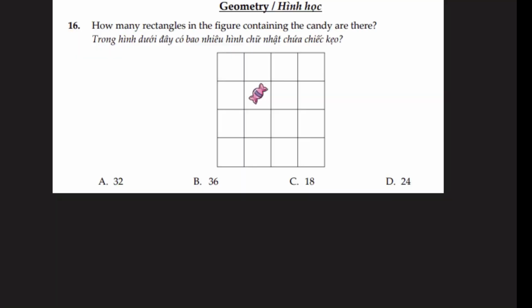Question number 16, and we are starting our geometry section for this paper. How many rectangles in the figure containing the candy are there? Now you can physically draw the squares and rectangles around the candy and count the numbers, but there is a trick to solving these kinds of questions, and these kinds of questions appear in a lot of Olympiad exams and competitions, so it's a good idea to learn and understand this.